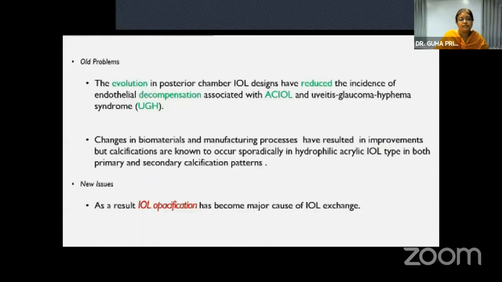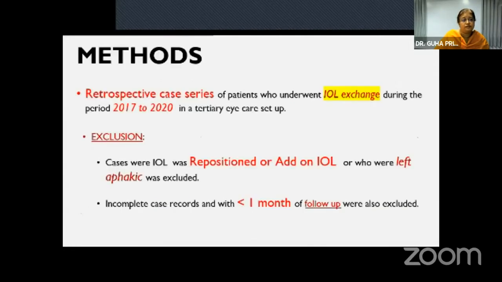The evolution in the posterior chamber IOL designs has reduced the incidence of endothelial decompensation, which was associated with ACIOL and UGH syndrome. Changes in the biomaterials and manufacturing process have resulted in improvements, but calcifications are known to occur, and as a result, opacification has become a major cause of exchange also.